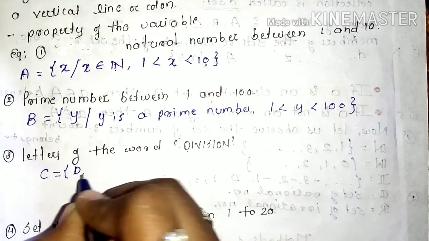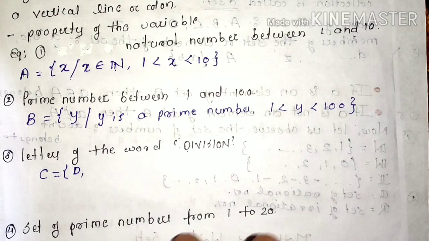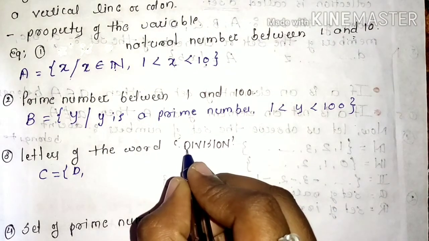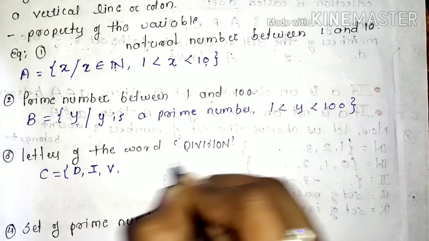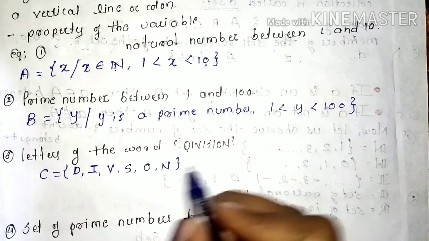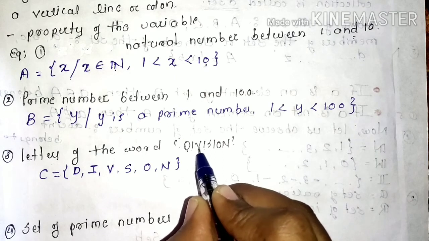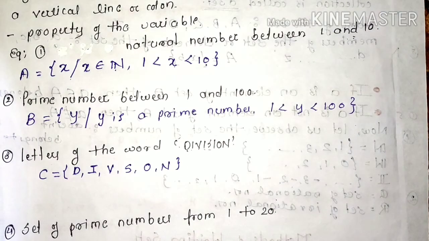So what are the letters over here? First one is D, and the second rule is what? The letters should not be repeated. That means every letter, each element, we write only once. So first is D, next we have I, then V, then S, then O, and then N. D, I, V, S, O, N. This is by the listing method.